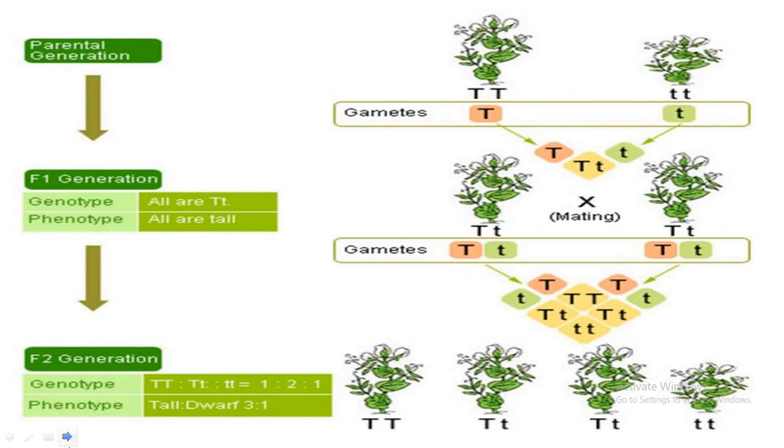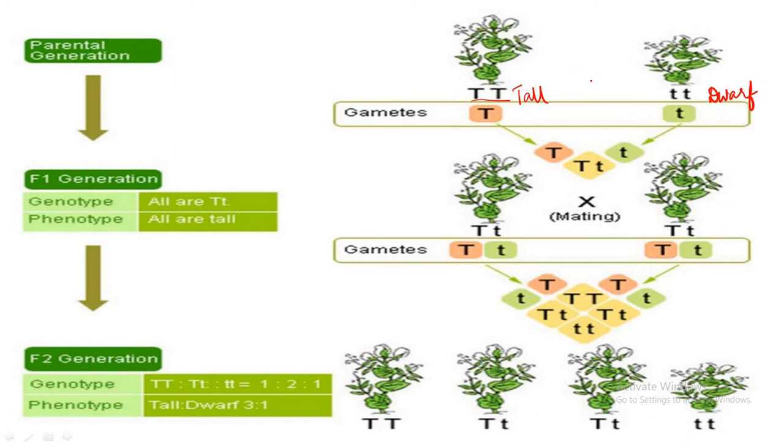Now, Mendel's experimental procedure. Mendel followed a few steps for his experiment. Mendel observed one trait or character at a time. Example, he crossed tall and dwarf pea plant to study the inheritance of one gene. This plant is the tall plant and this is the dwarf plant or short plant.